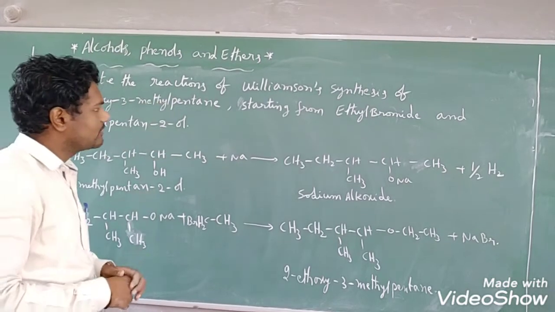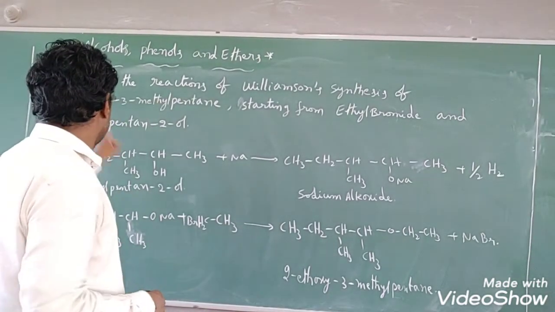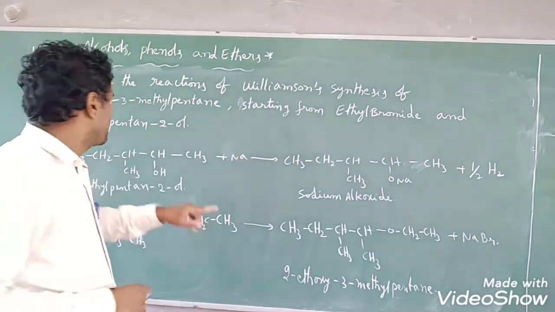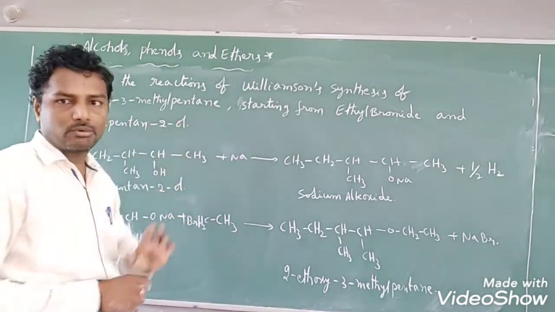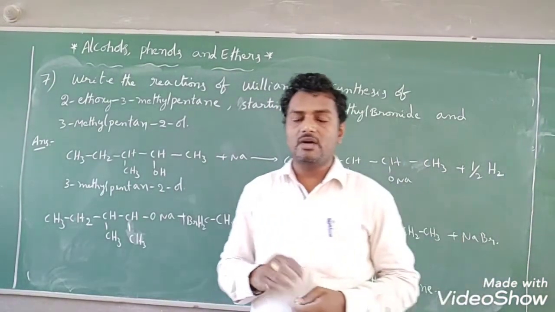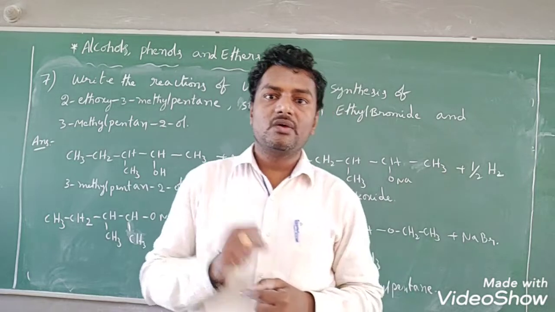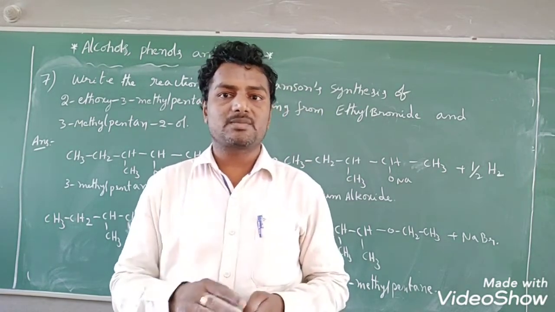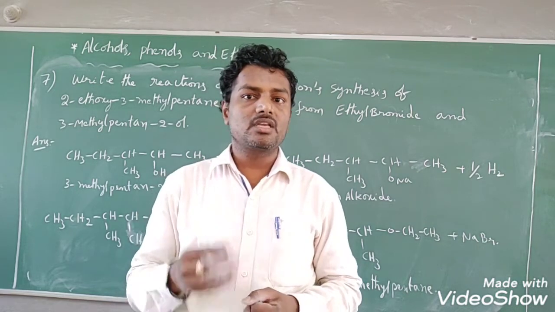Write the reactions of Williamson synthesis of 2-ethoxy-3-methyl pentane starting from ethyl bromide and 3-methyl pentan-2-ol. We know already the Williamson ether synthesis. What is the Williamson ether synthesis? When alkyl halide is treated with sodium alkoxide, it gives the corresponding ether, right? So we have to take sodium alkoxide along with the alkyl halide. The starting reactants are ethyl bromide, which is the alkyl halide, and 3-methyl pentan-2-ol, which is an alcohol. Ol means alcohol only is given, not sodium alkoxide.